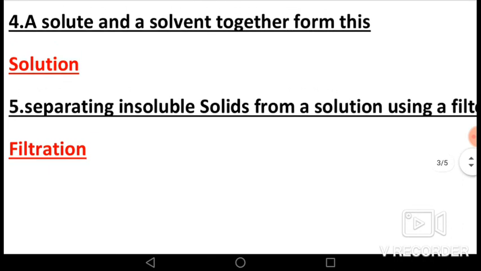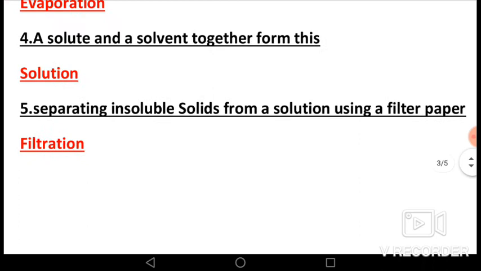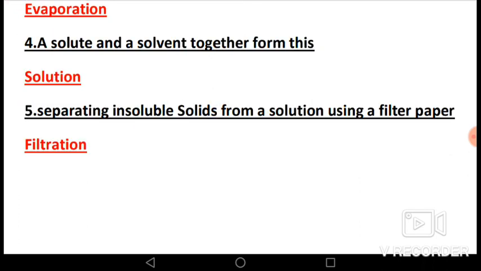Fourth, a solute and solvent together form this. Answer is solution. Fifth, separating insoluble solids from a solution using filter paper is called filtration. The best example is the separation of tea leaves from tea using a strainer.